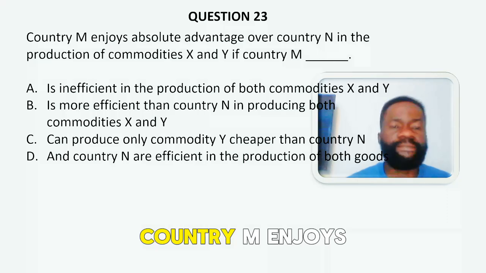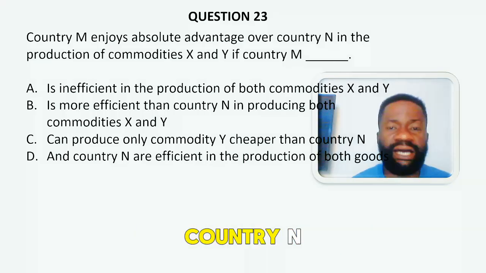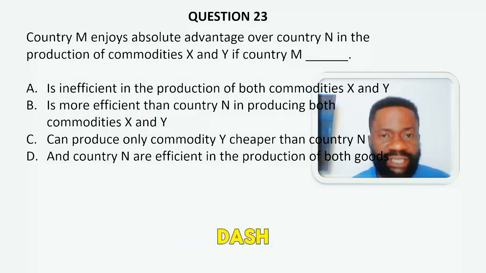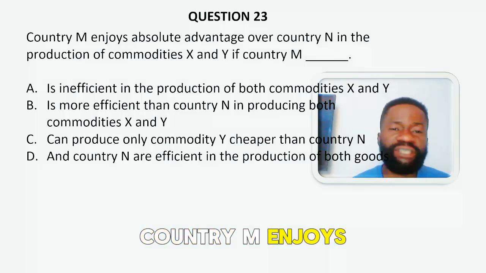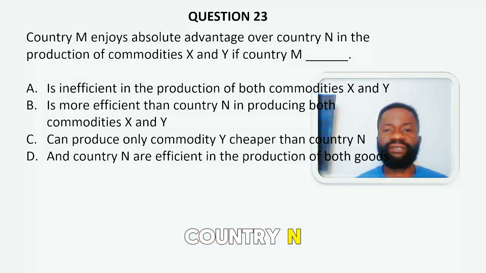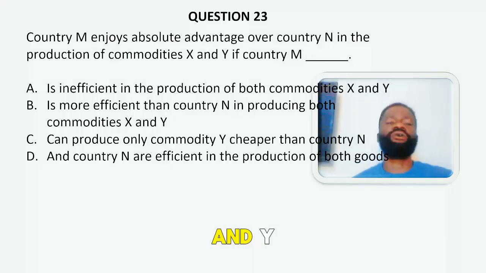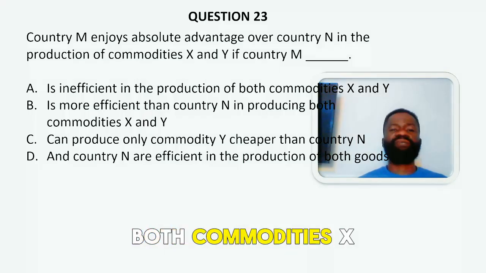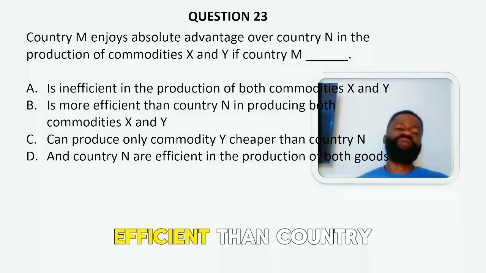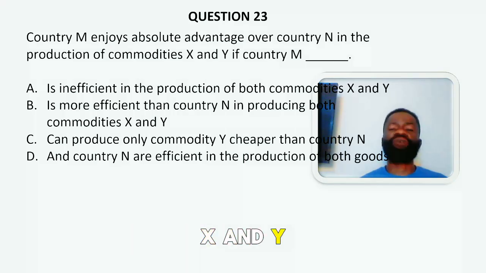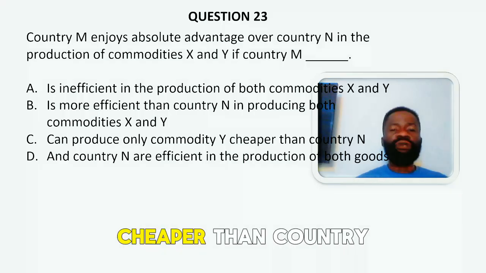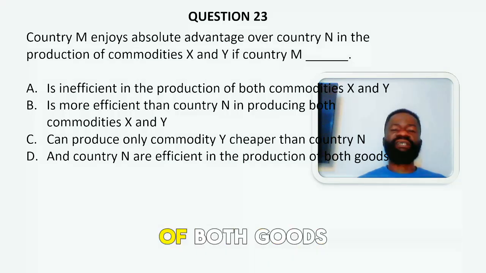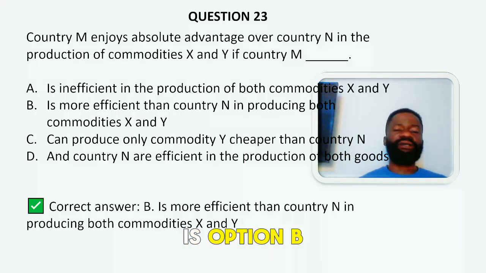23. Country M enjoys absolute advantage over country N in production of commodities X and Y. If country M: A. is inefficient in the production of both commodities X and Y. B. is more efficient than country N in producing both commodities X and Y. C. can produce only commodity Y cheaper than country N. D. and country N are efficient in the production of both goods. The correct answer is option B.